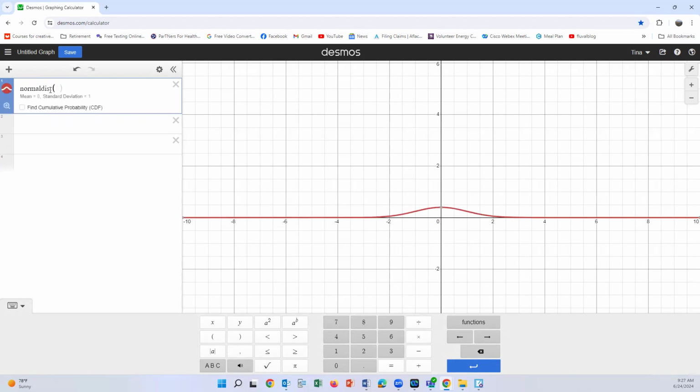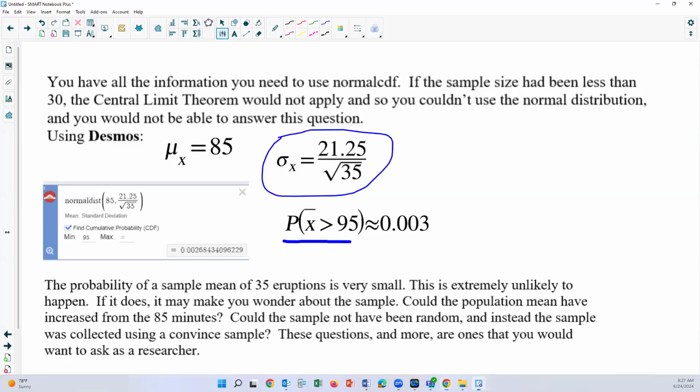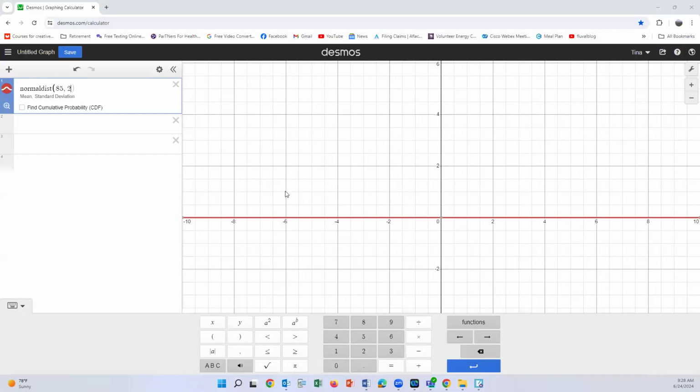So we have normal distribution, parenthesis, 85, comma, and then 21.25. If you make a mistake, just go back and try to figure out what you've done.